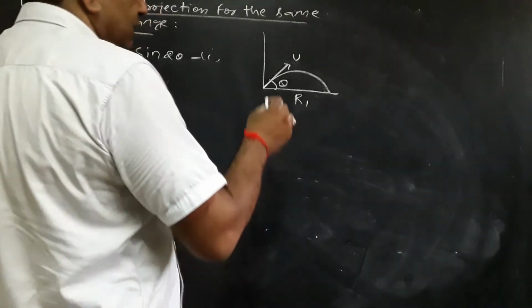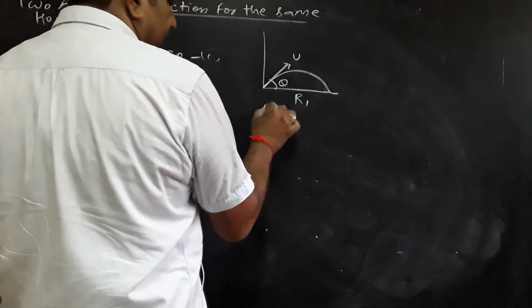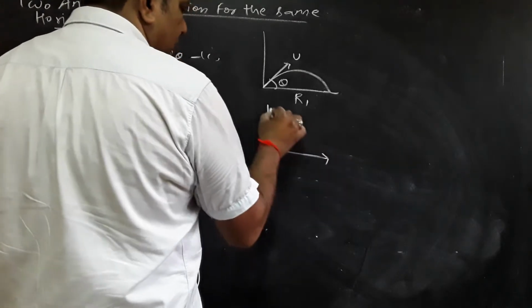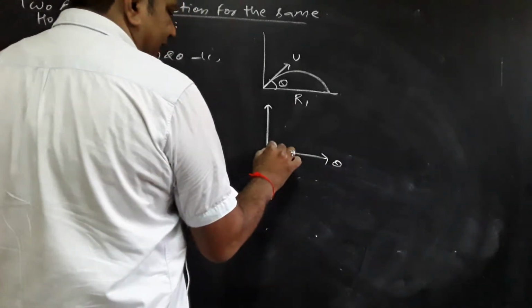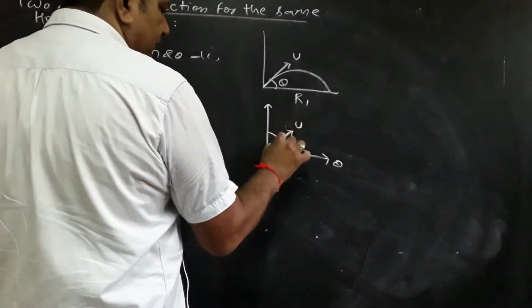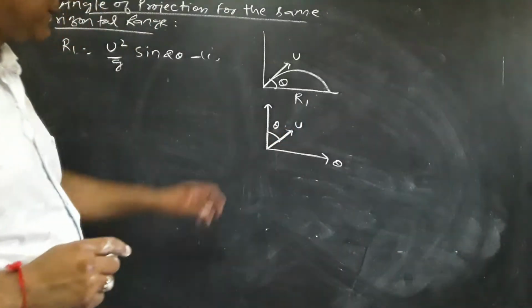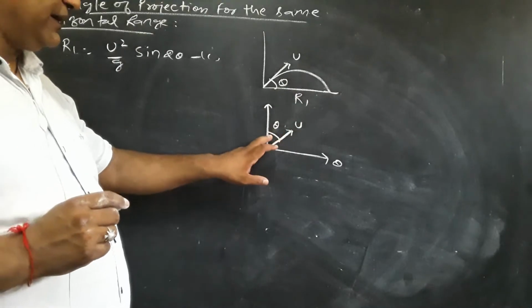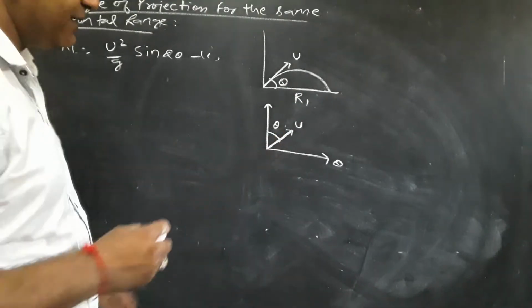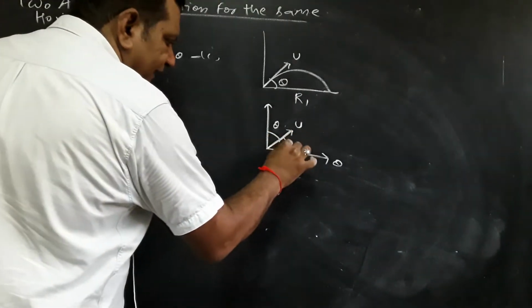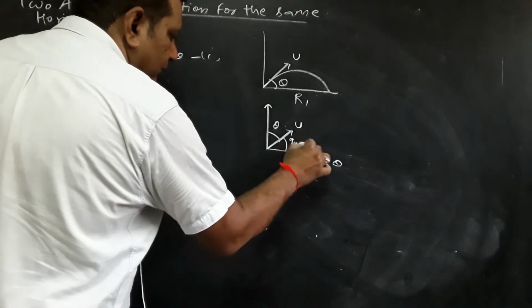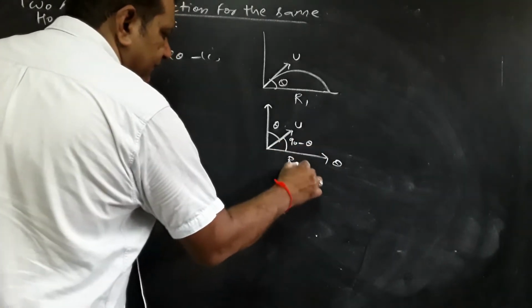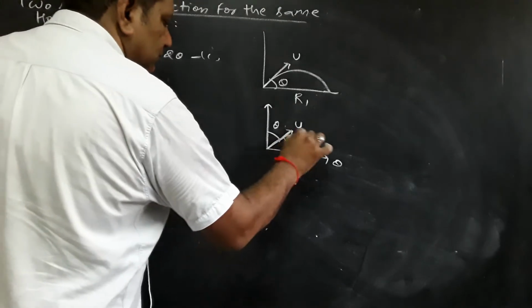Now, the same object is thrown making an angle theta with the vertical like this. In the first case, angle theta is with the horizontal. In the second case, angle theta is with the vertical. Now, this is angle 90 minus theta. This is range R2.